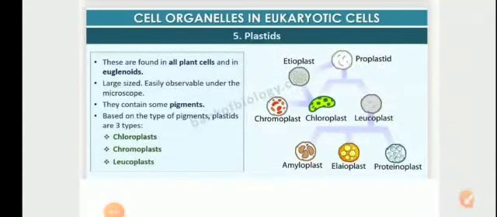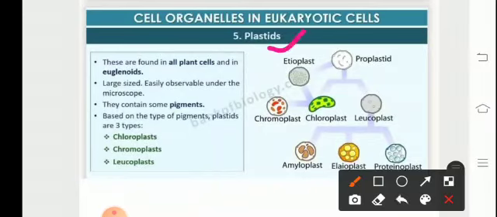In this module, we will be discussing chapter 8 of biology, Cell: The Unit of Life. We will be basically concentrating on plastids. These are found in all plant cells. They confer green color to the plants, and they are found in certain protistans as well as the bacteria which carry out the process of photosynthesis.